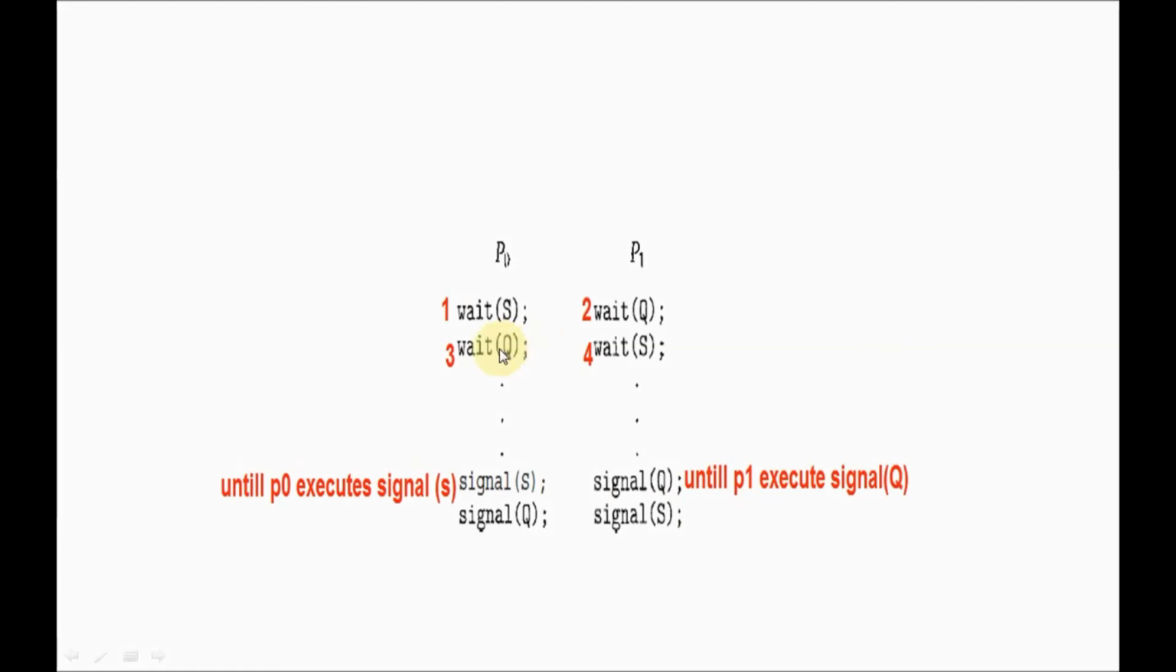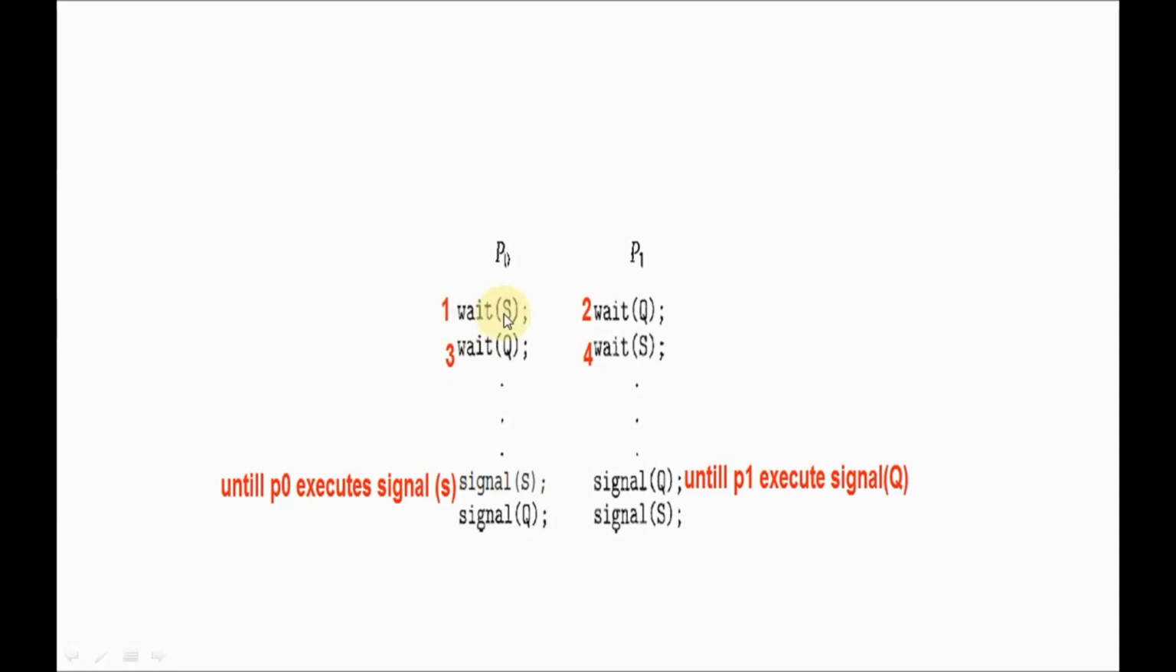But see here, what is the fourth statement? Wait S. P1 is executing the wait S, but P0 has already executed the wait S statement first. Now P1 should wait until P0 releases the signal S. Getting, guys? So P1 should wait until P0 executes the signal S. Then only P1 can use the S that is released by P0.